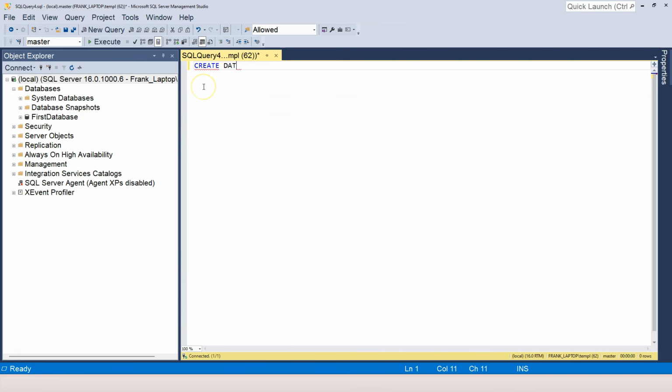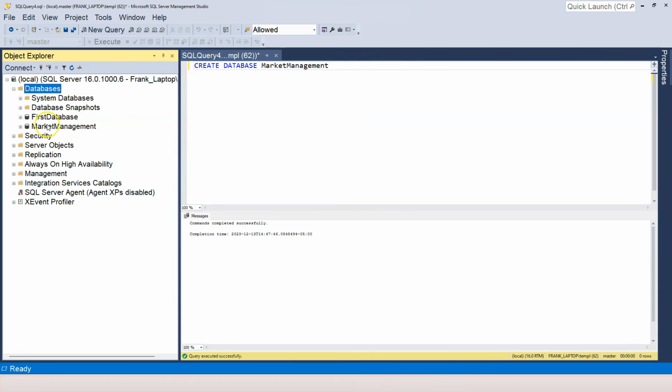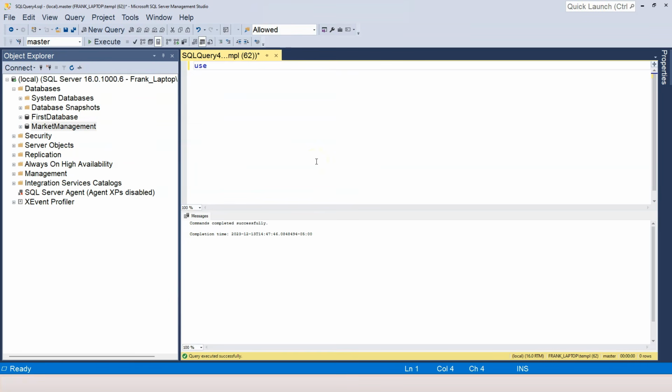And we're going to type in create database, and we're going to name the database as Market Management. I'm going to press on F5. So the database is created now, right here. Okay, the next exercise or the next question for you is that notice that currently the master database is the currently selected database. We want to switch to the newly created database, which is the market management database with SQL statement. How do you do that? Let's use the use statement to switch database to market management and press on F5. You can see that it switched to market management right here.